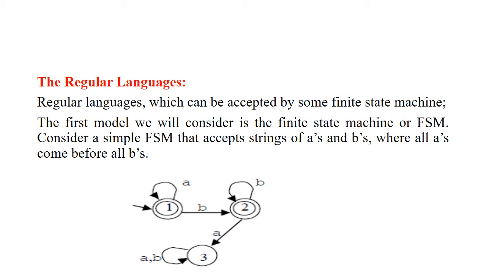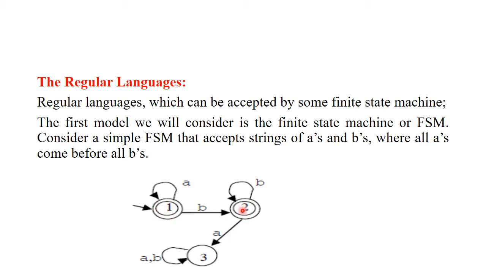Regular languages can be accepted by some finite state machine. Here in the figure I have shown one finite state machine which accepts strings of A's and B's where all A's come before B's, and this finite state machine has a start state. Remember, finite state machine, as the name suggests, must have a finite number of states. So, we have only 3 states.